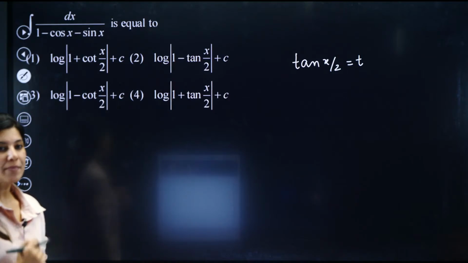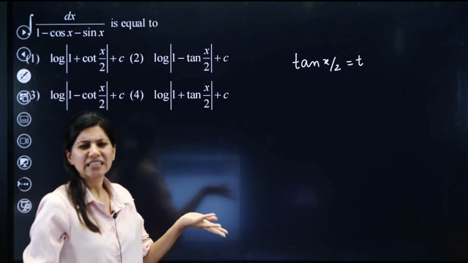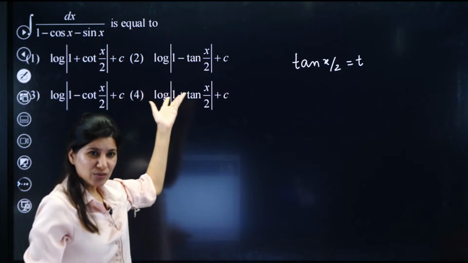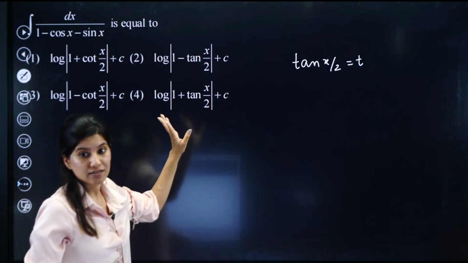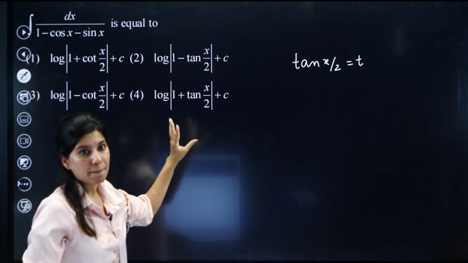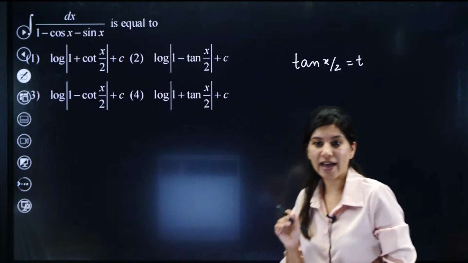Tan x by 2 you have to put equals to t. Who knows this? Who remembers this? Now you will be telling me, ma'am, where shall I get tan x by 2 from? In the options also there is a hint, right? So I have a formula.